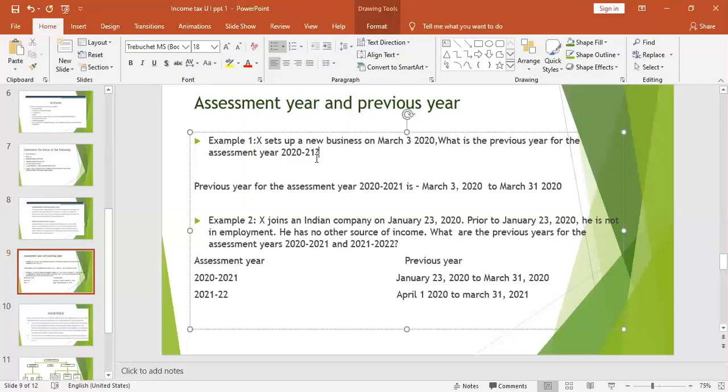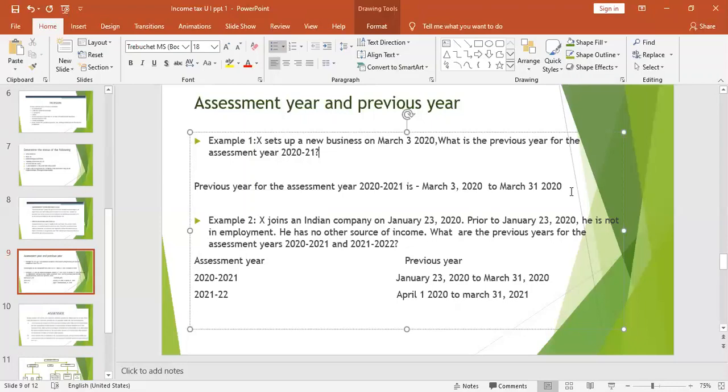Did you understand? So if the assessment year is 2020-21, the previous year falls in 2020, starting from March 3rd because the business was set up then, to March 31st, 2020.